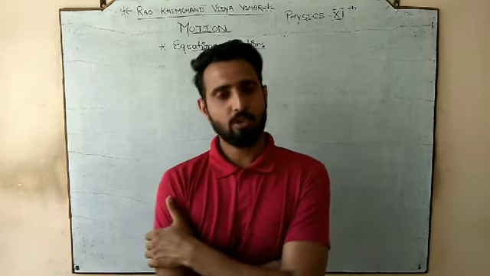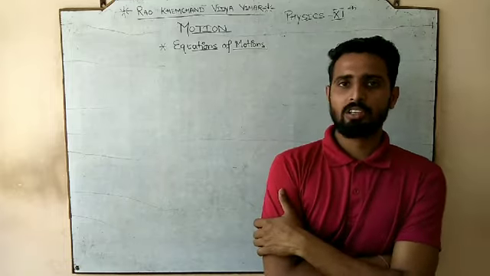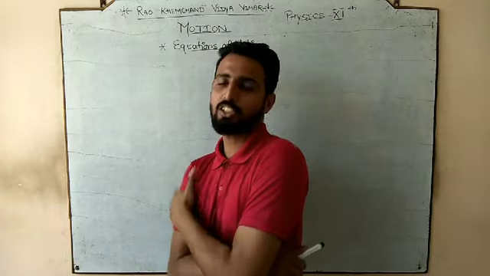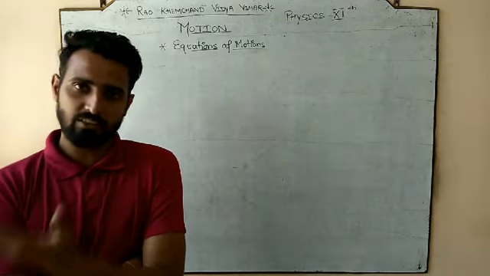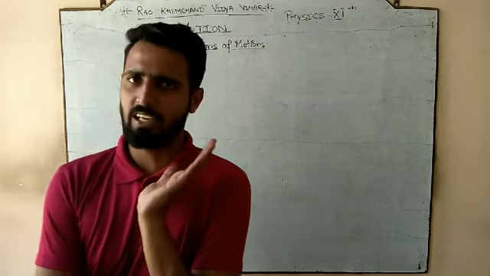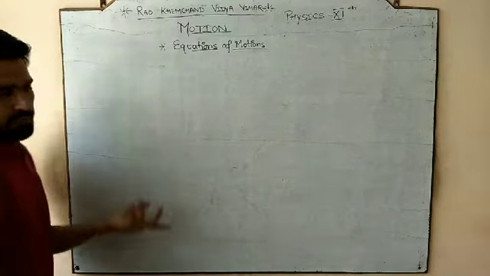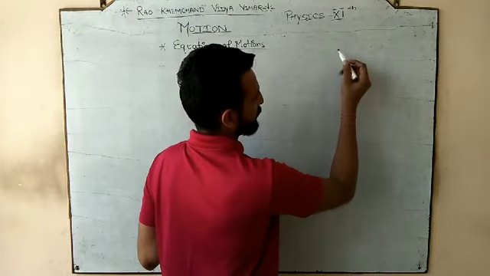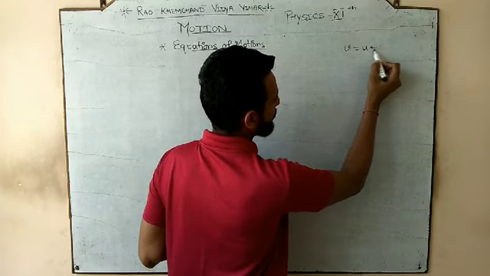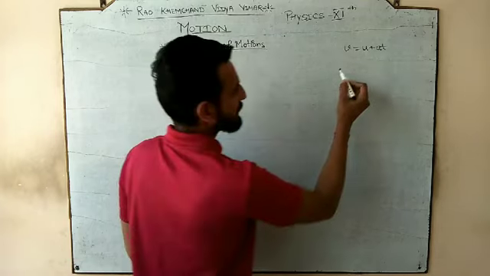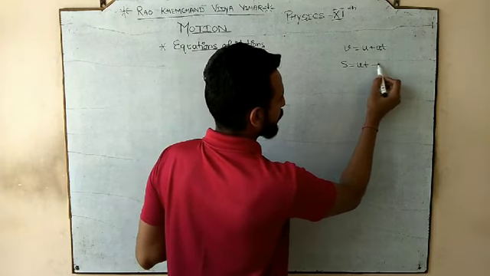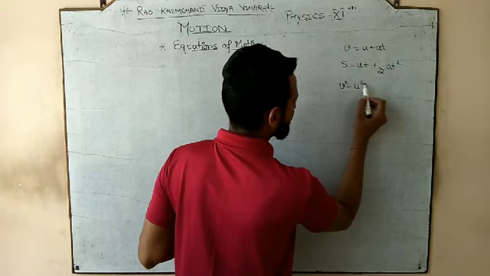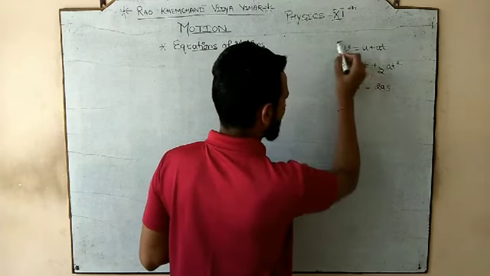Before starting, since we are going to deduce the expressions for the equations of motion, there are one or two things that I want to clarify. Even before going through the derivation, you understood the concept, or the formula I am talking about. So let me clear it at the start. How many equations of motion do we generally have? We have three equations of motion. First, v = u + at. Second, s = ut + half at square. And the last one is v square minus u square = 2as.